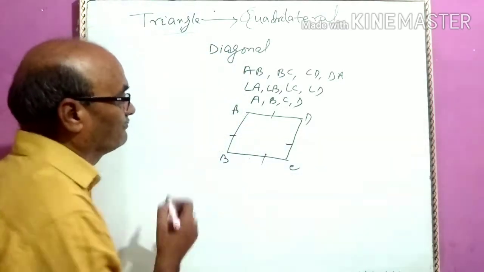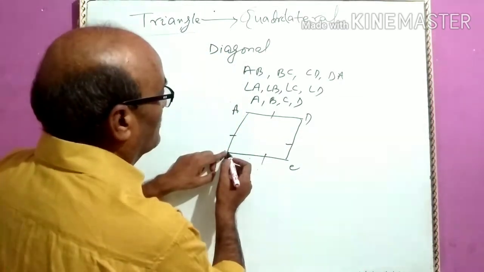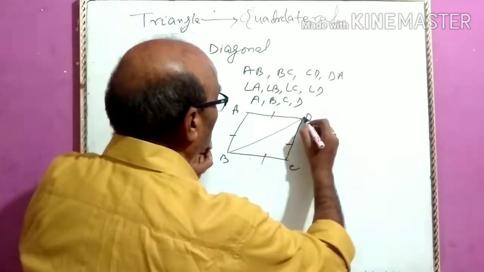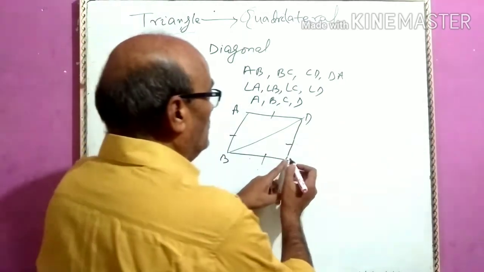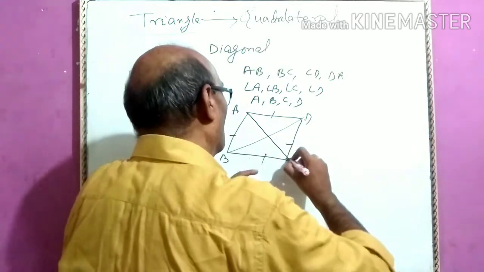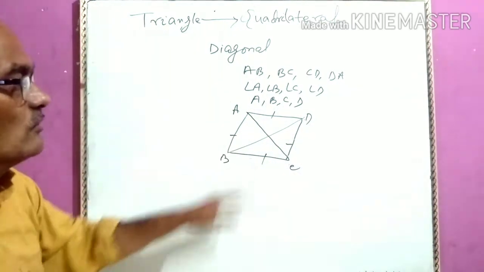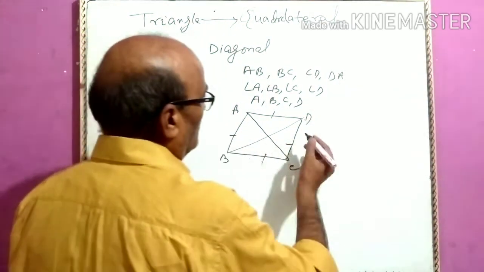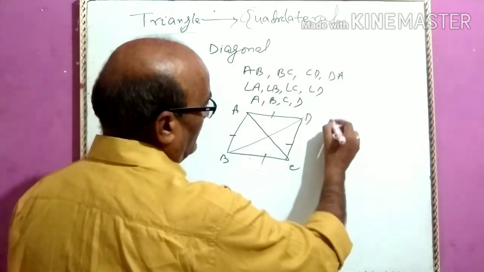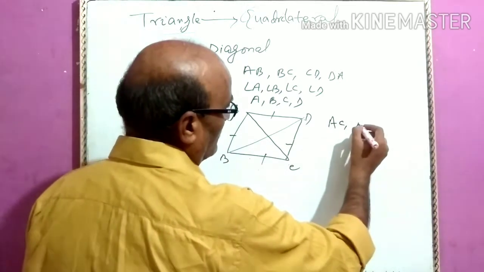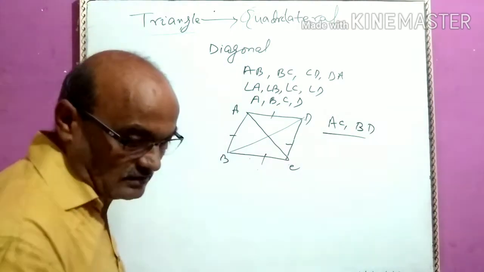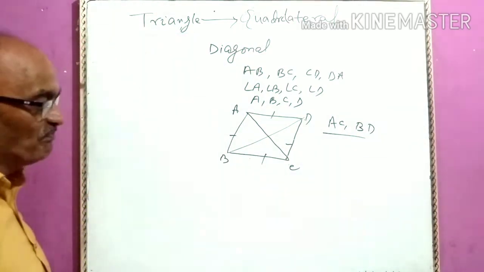For example, here, if I start from B, leave C, join B to D. Now, start from C, leave D, and then join A to C. So in a quadrilateral, there are two diagonals. They are AC and BD.